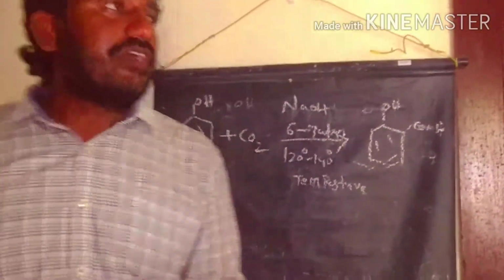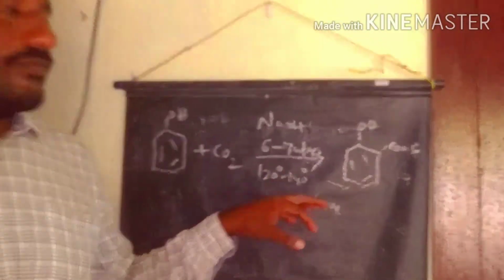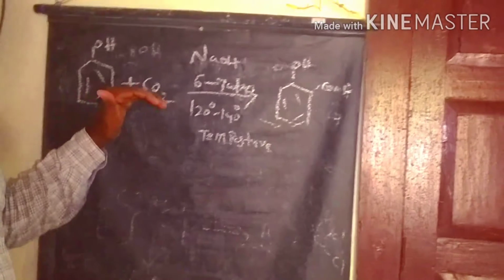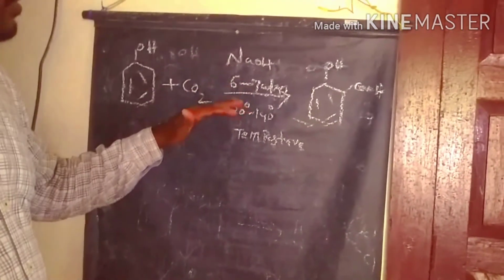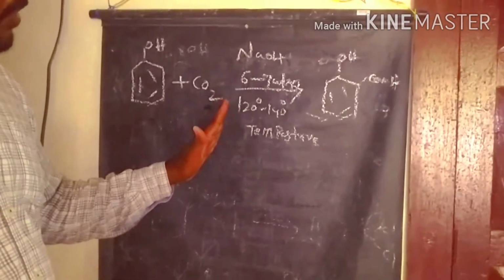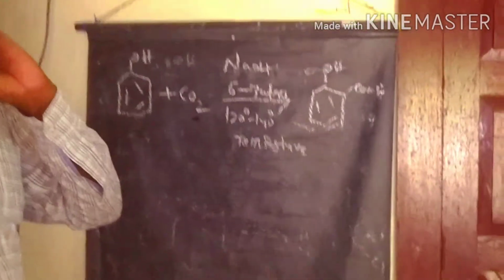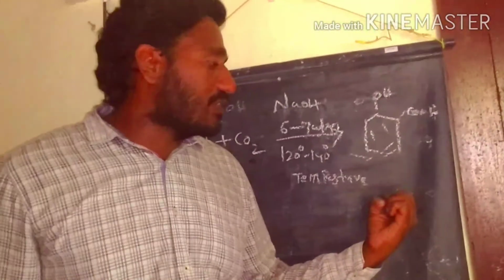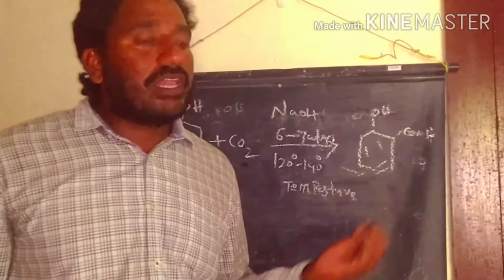Now we discuss the mechanism involved in the Kolbe-Schmidt reaction. First, a simple reaction: phenol reacts with carbon dioxide under basic conditions. The temperature is 120 to 140 degrees and the pressure is 6 to 7 atmospheres. Finally, we get orthohydroxy benzoic acid, which we also call salicylic acid.